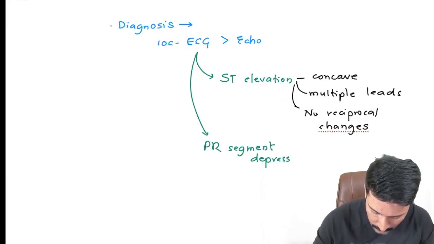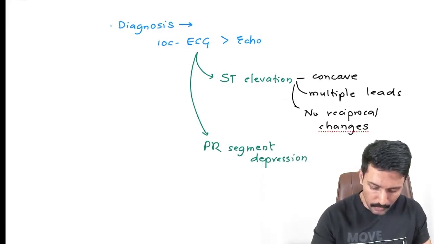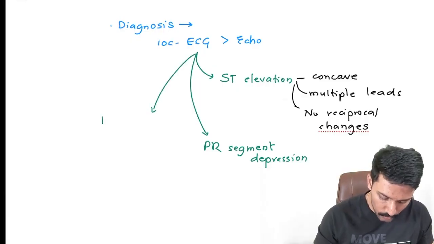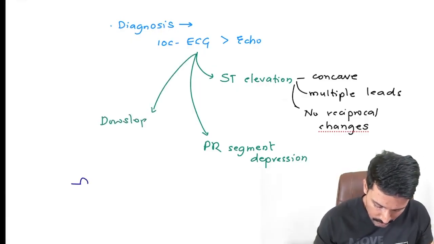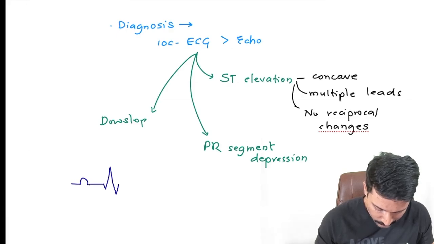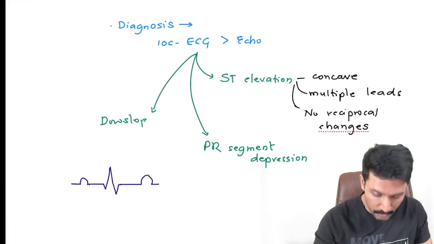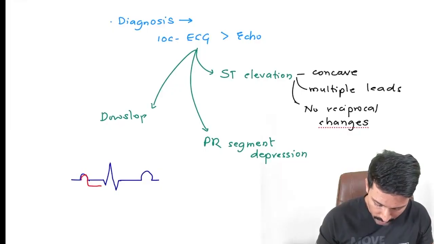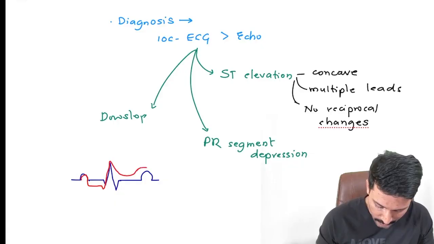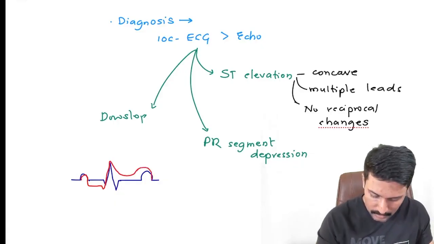PR segment depression. And third, you will have a down sloping TP segment. Means if this is the ECG that we are looking at, then what will happen in acute pericarditis? In acute pericarditis, the PR segment will go down, it gets depressed. The ST segment becomes concavely elevated. Okay, and then this is a T wave.